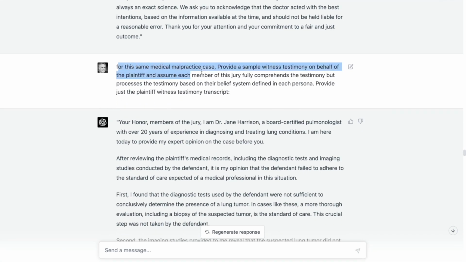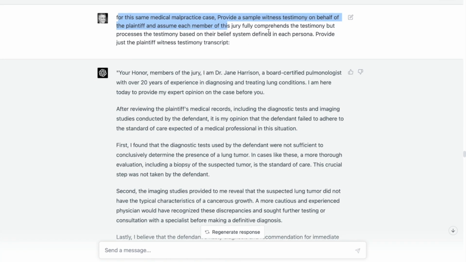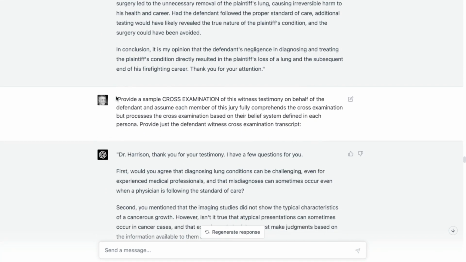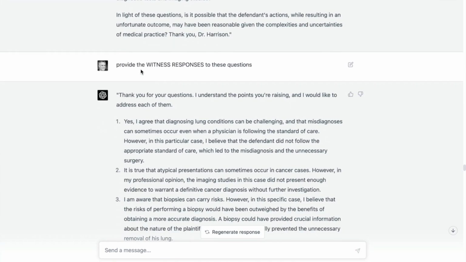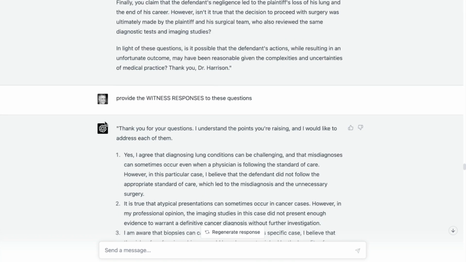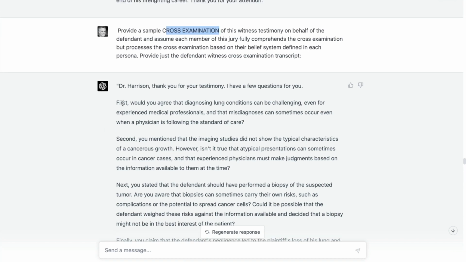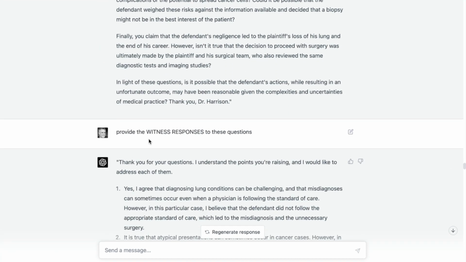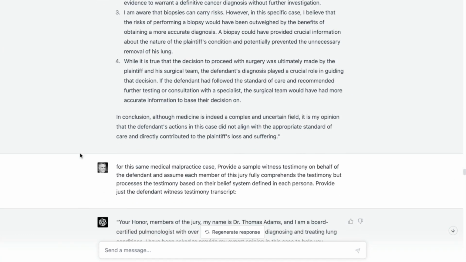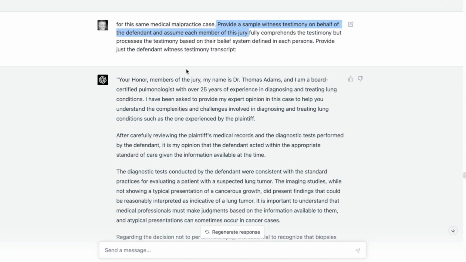Now I'm saying for the same case, provide a sample witness testimony on behalf of the plaintiff. And the same kind of thing, assume that the jury fully comprehends the testimony, and so on. So here we have witness, and now I do a cross-examination, and then we do it again, provide the witness responses to these questions. I could have normally done this as question and answer, question and answer, but since this is all going into the same context of conversation, it really will have the same impact. And then sample witness testimony on behalf of defendant.